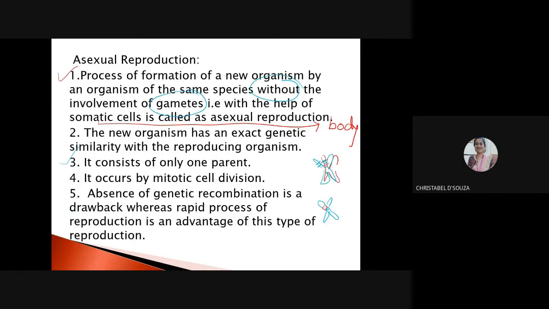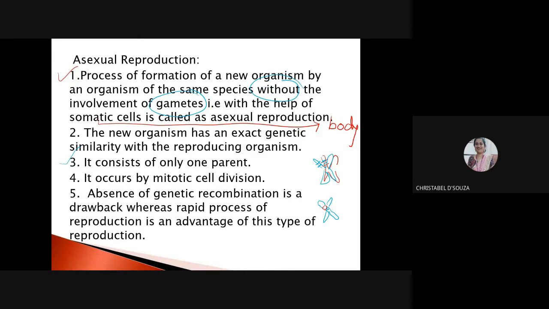Now, the third point: asexual reproduction consists of only one parent. What will you say for sexual reproduction? It consists of two parents, right?